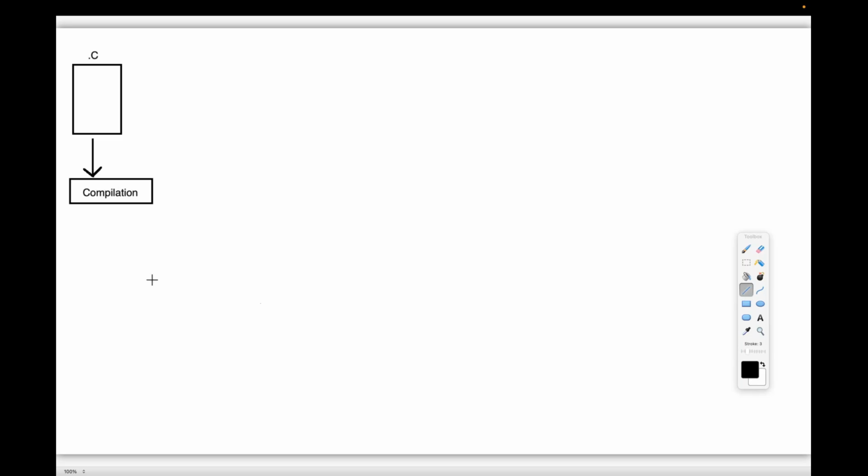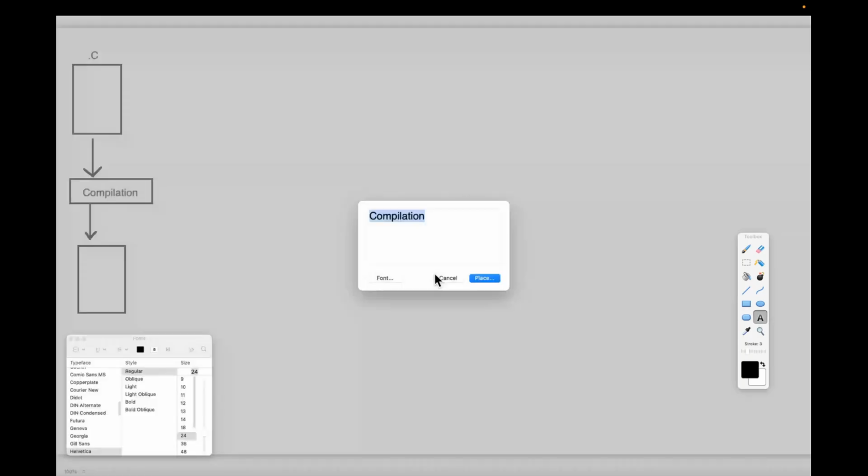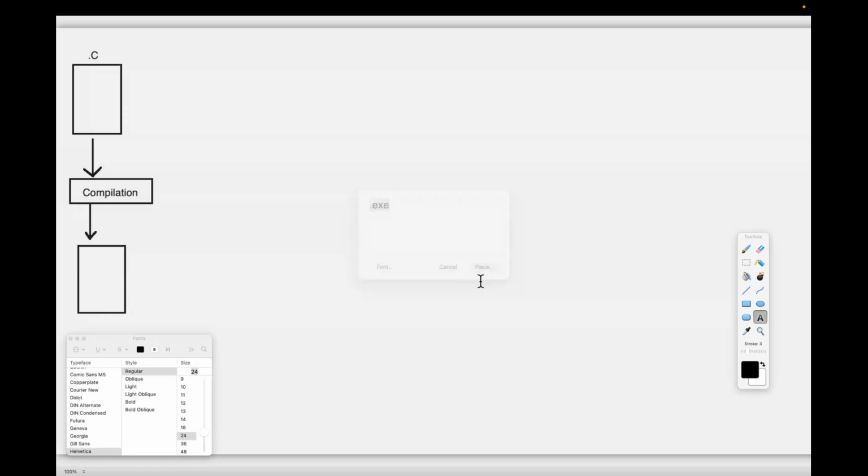Compilation. That's nice, guys. Now tell me, after the compilation of the C program, what file do we get? You already know the purpose of compilation is to translate the program from high-level representation to low-level representation. The translated low-level representation is available in the form of a separate file. In what file is that translated code available? It is the .exe file. Nice. Now we are getting the .exe file.